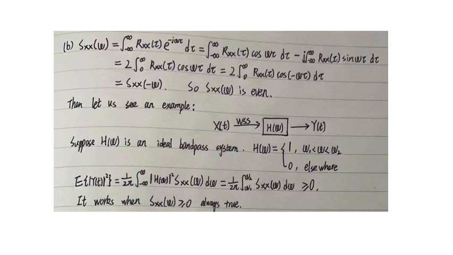For the second part, Rxx(τ) is an even function, and it times sin(ωτ), which is an odd function, so the combination is an odd function.